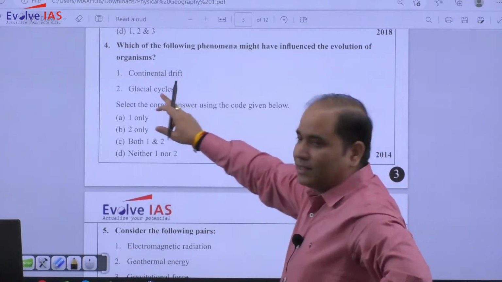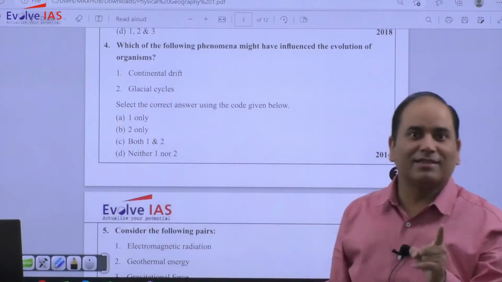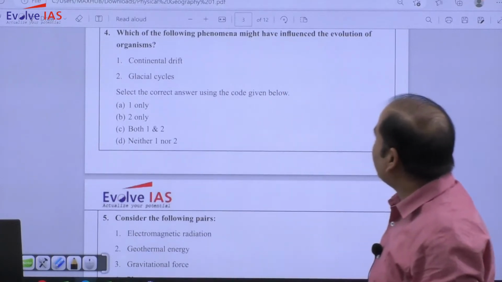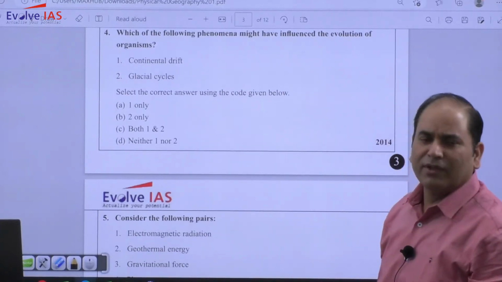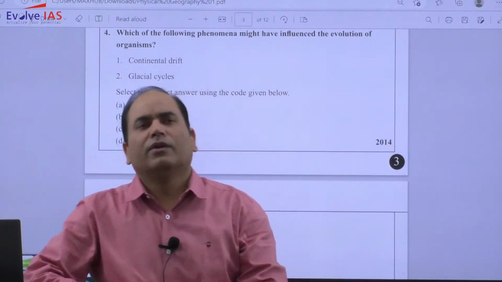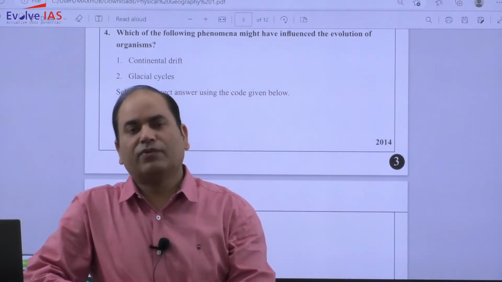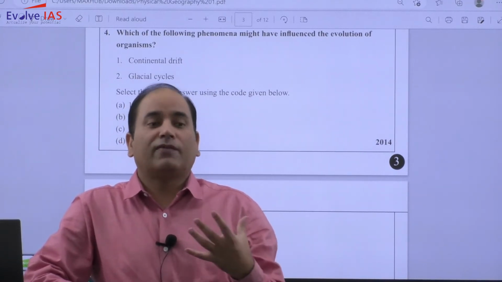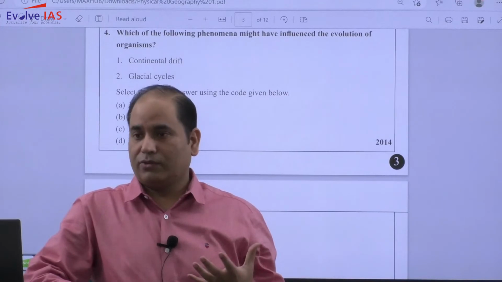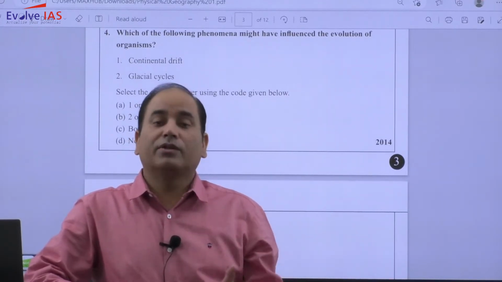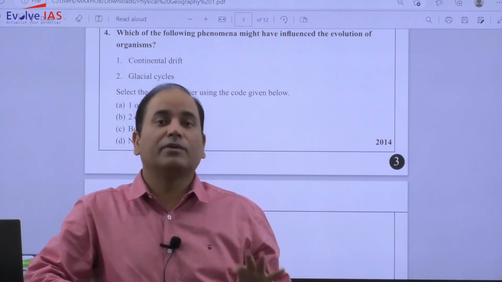Alright, so we have the glacial cycle. The glacial cycle has a very important role in the evolution of organisms. If you look at the Pleistocene ice age, before it this planet was not suitable for humans. It was not possible for humans to survive on this planet. It was only because of the glaciation that we were able to survive.